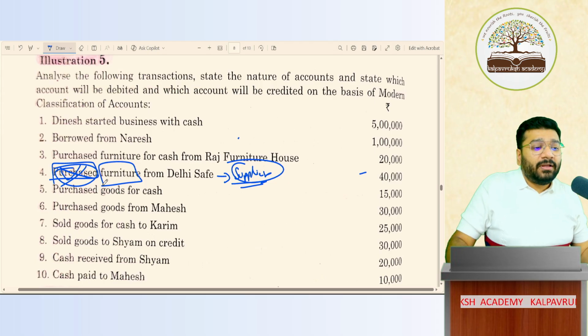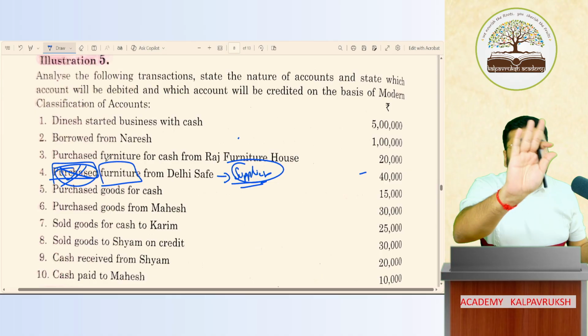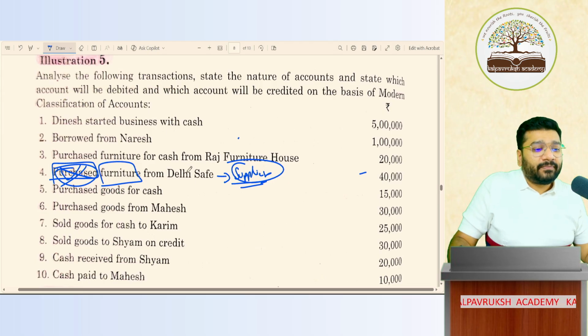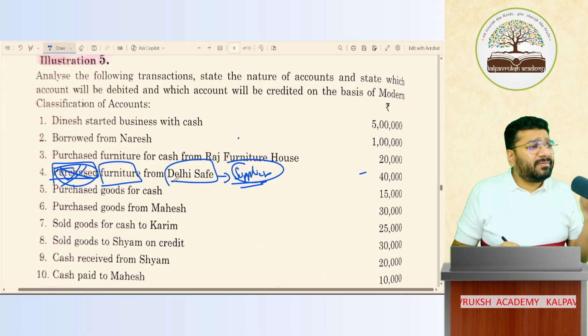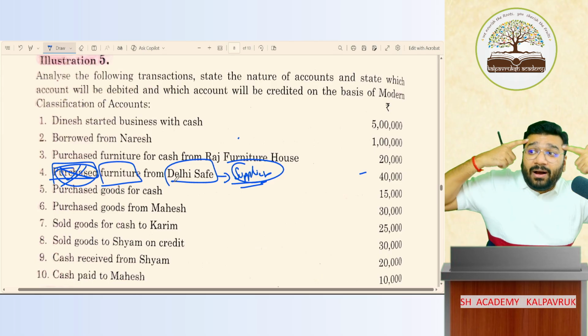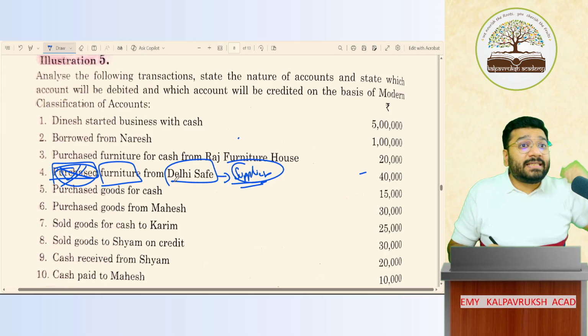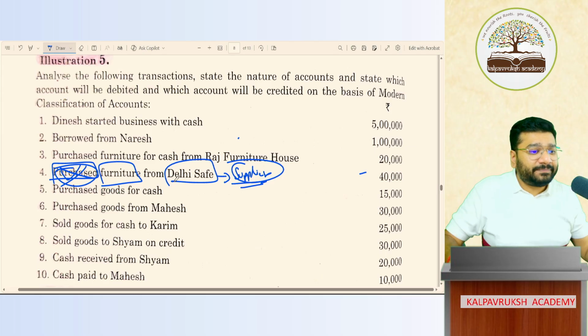Now, you said correctly, furniture account I have to open because I need to record the asset. Whatever I own, I have to record it. One more account, what should I open? Delhi Safe. Why? Because we have to remember to make the payment to Delhi Safe. When? In future. Anything that we pay in future is liability. So 2 accounts have to be opened. Yes, Kana.